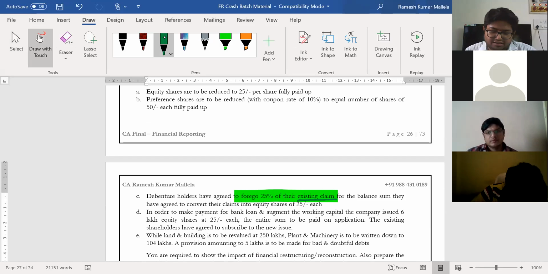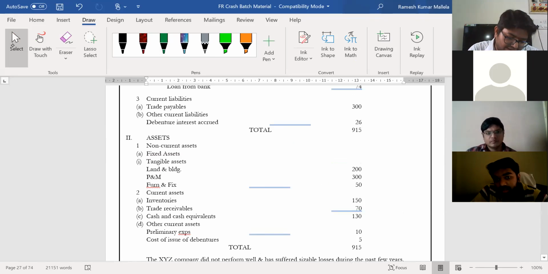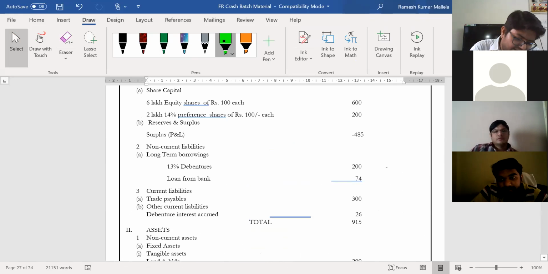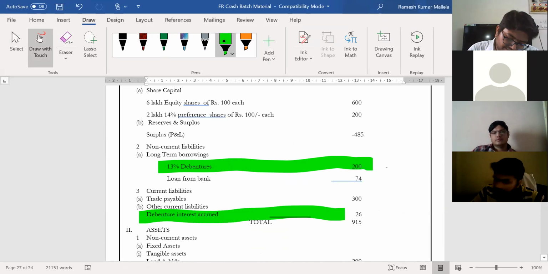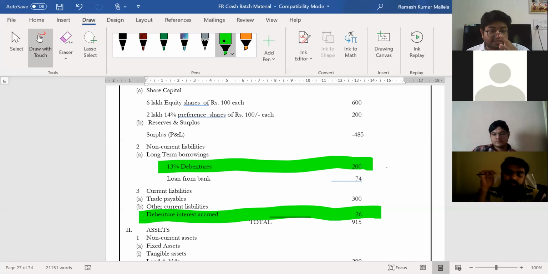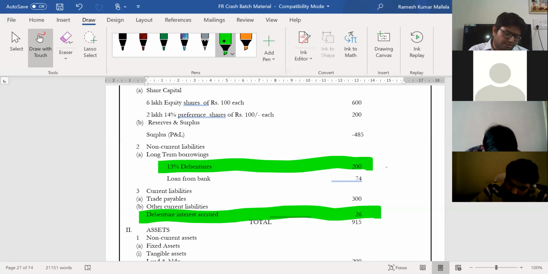When I say claim, it's not just the debenture liability, but also the debenture interest which is outstanding here. Please see, 13% debentures is 200, and the claim happens to be debenture interest also should be added for 26. Both these together you are supposed to think.